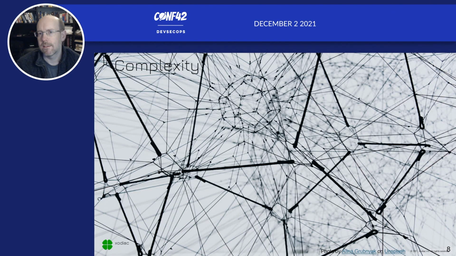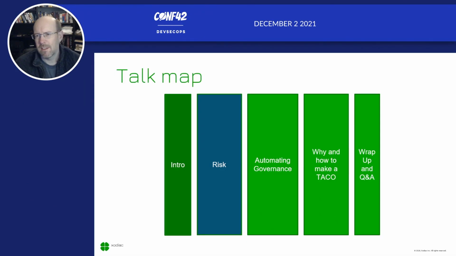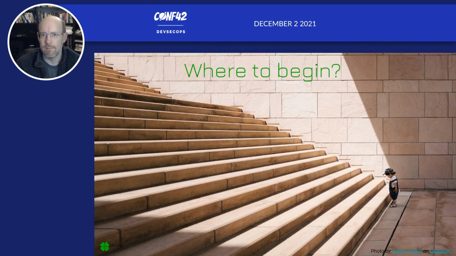There's a lot of complexity in these environments. There's a lot of moving parts. We've got a system that works. That system generates revenue. It generates value, and it works as it is. So when we come in and start to introduce new ways of working, it can be very disruptive to the organization. And as we start to pull on the different threads, it can be very hard to see what is happening and what the impact of this is going to be. So that's all about the introduction, talking about complexity and risk and value delivery and how do we help start to manage this in a fast-moving environment.